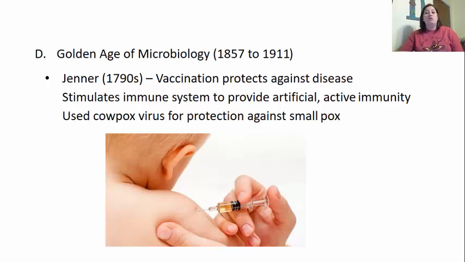He found that individuals, especially milkmaids who dealt with cows, the cowpox would be on the udders, which means they would get the cowpox on their hands. He found that they were not getting sick with smallpox. So what he did is he took the lesions on their hands, he scraped them, he ended up grinding them up, placing it into a solution and injecting this in an individual. This individual then was given immunity against smallpox.